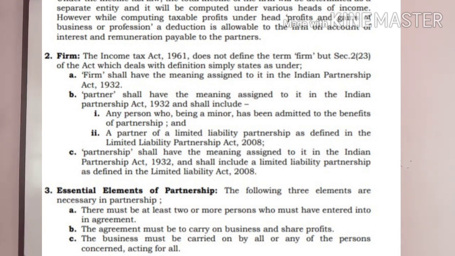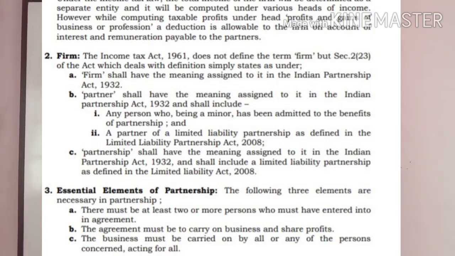That means all the partners, apart from contributing the capital, are effectively involved in the activities of the business, or any of them acting for all. In other words, only a few partners are actively working and a few partners just contribute the capital. So here it is a very essential part. With this particular aspect, we are going to discuss the assessment of partnership firm.